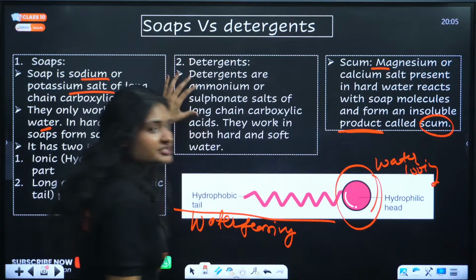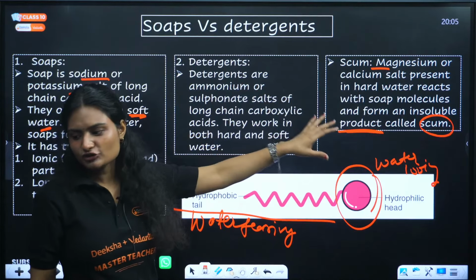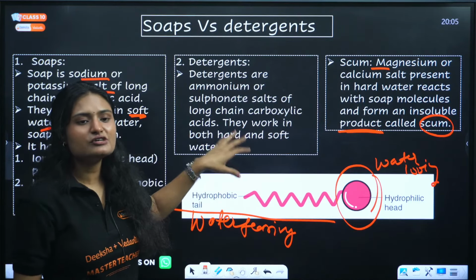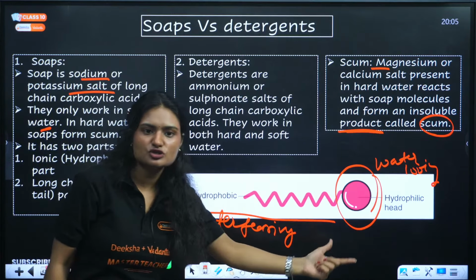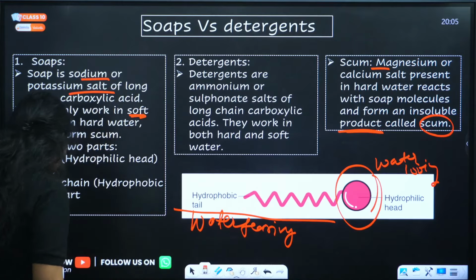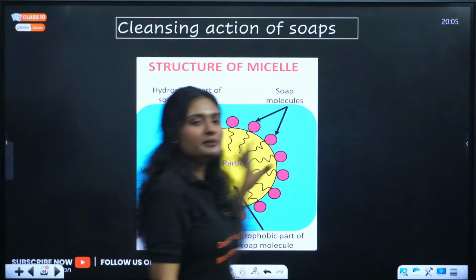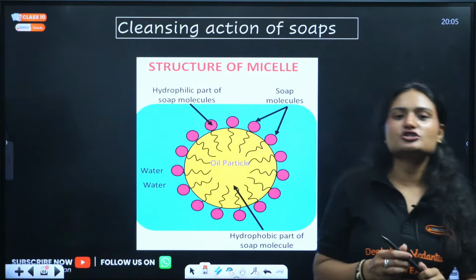Clear? Detergents, what are detergents? Detergents are ammonium or sulfonate salts of carboxylic acids, right? They work in both hard and soft water. They have the same structure. Now, how do these work? They work by the structure called micelle formation.